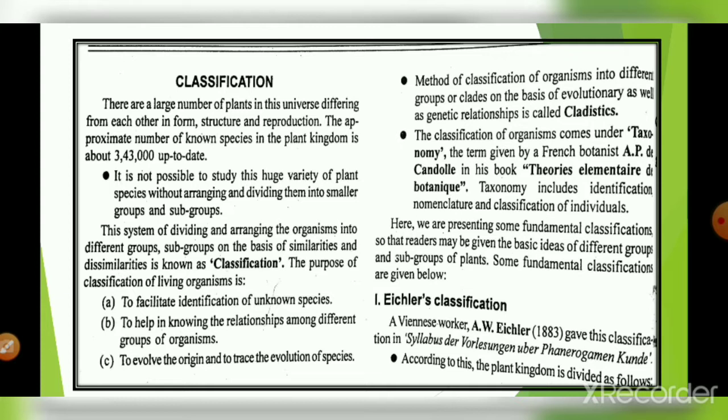It is not possible to study this huge variety of plant species without arranging and dividing them into smaller groups or subgroups. And this system of dividing and arranging organisms into different groups or subgroups on the basis of similarity and dissimilarity is known as classification.